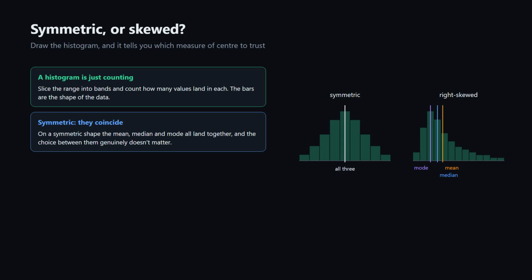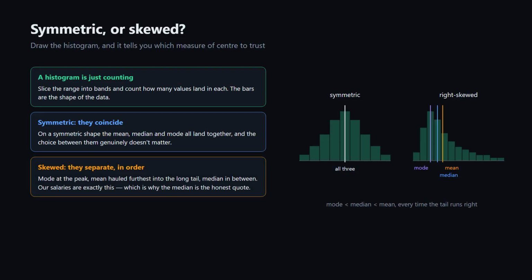The mode sits at the peak, the mean is dragged furthest towards the long tail, and the median falls in between. Which is exactly our salary data. A long right tail, and the mean hauled out into it, away from every actual person. So whenever someone quotes an average income, or an average house price, this is the picture to have in mind. And the median is usually the more honest number.